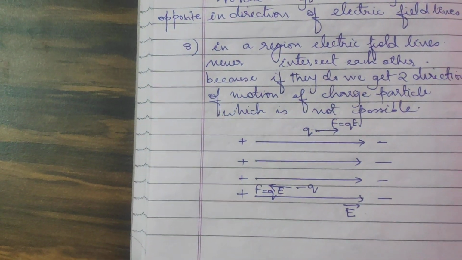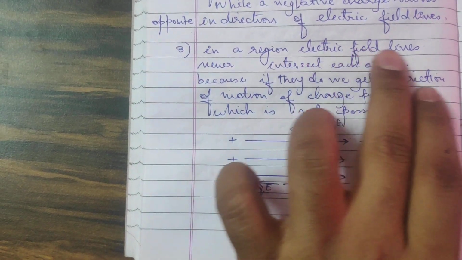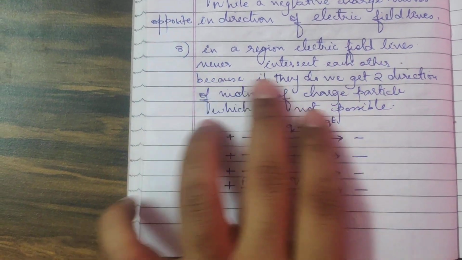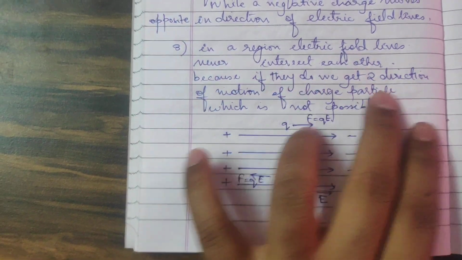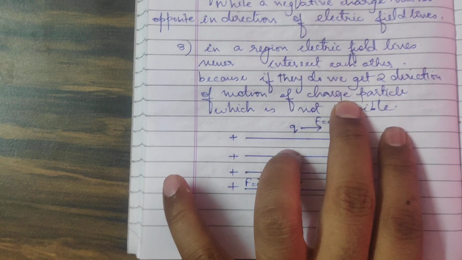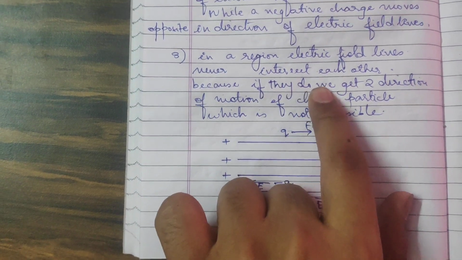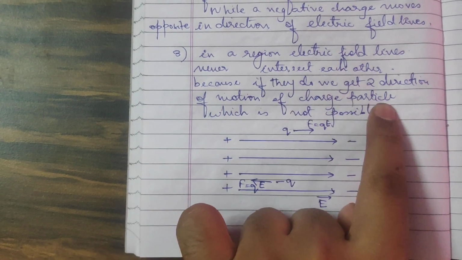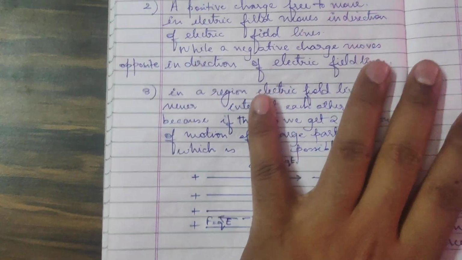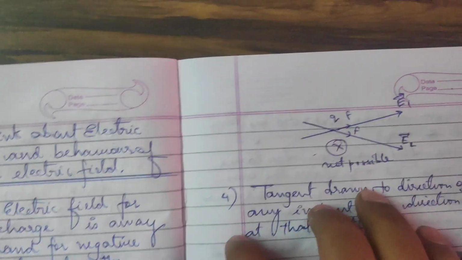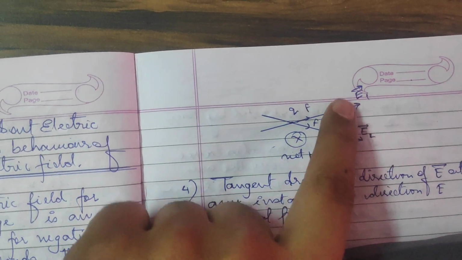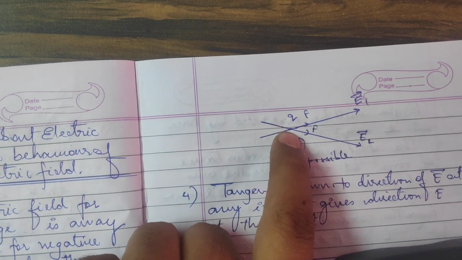Third point. In a region, electric field lines never intersect each other, because if they do, we get two directions of motion of charged particles, which is not possible. I've taken the diagram over here. Now here are two electric fields which are intersecting at this point.